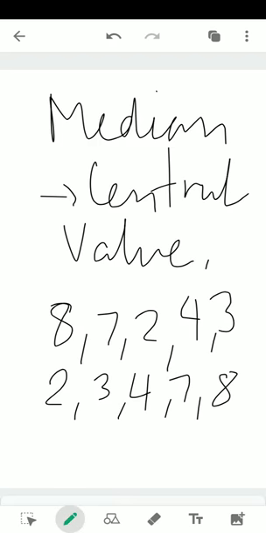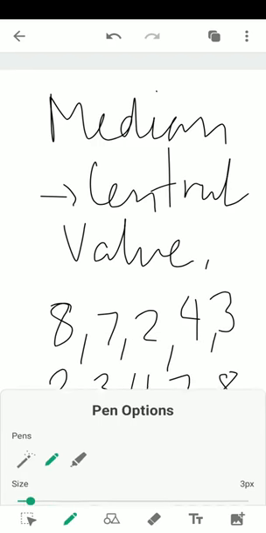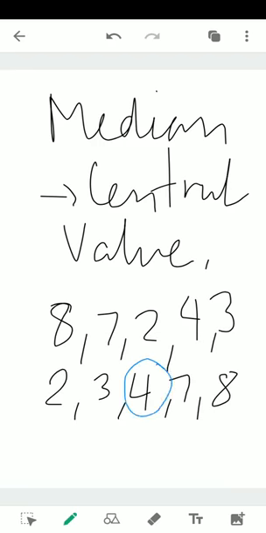Which is the central value over here? The central value is nothing but 4, because 4 is the central value among all this data. One thing you have to take into consideration: median has to be calculated only for sorted data. Either it should be in increasing order or decreasing order. Then and only then can I calculate median. So this is how we calculate median and mean.